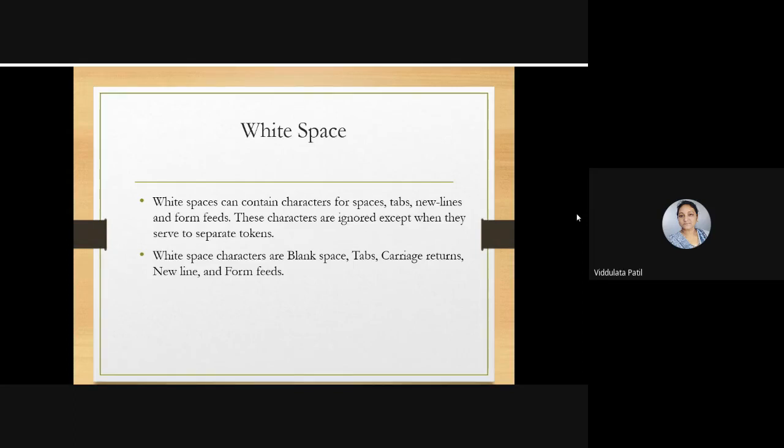Otherwise, they are not considered in the program. White space characters are blank space, tabs, carriage returns, new lines, and form feeds. So these white spaces are going to be ignored.